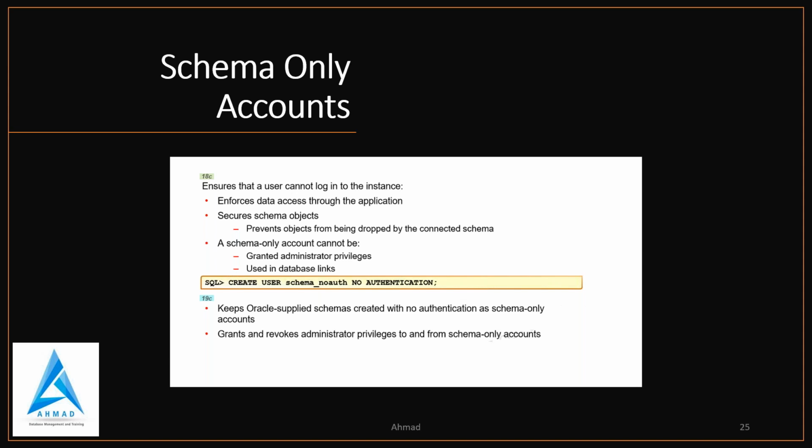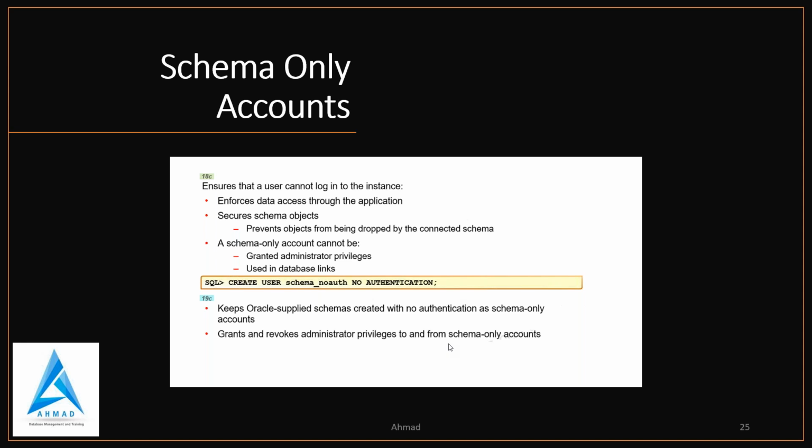Now in 19c, which is mentioned in blue, it keeps Oracle supplied schemas created with no authentication as schema only accounts, and you can grant and revoke administrative privileges to and from a schema only account. So that is the new thing.